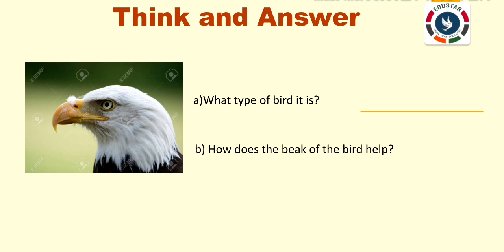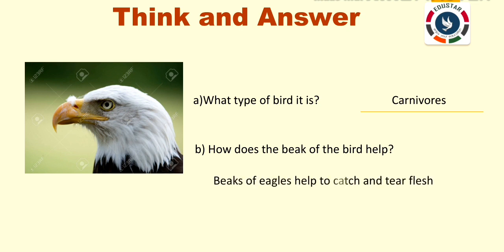Now what is this? What bird is this? It is an eagle. What type of bird is it? Is it an omnivorous? It is a carnivorous. Yes, it is a carnivorous animal. How does the beak of the bird help? Why is the bird using the beak? Beaks of eagles help to catch and tear the flesh. Okay.